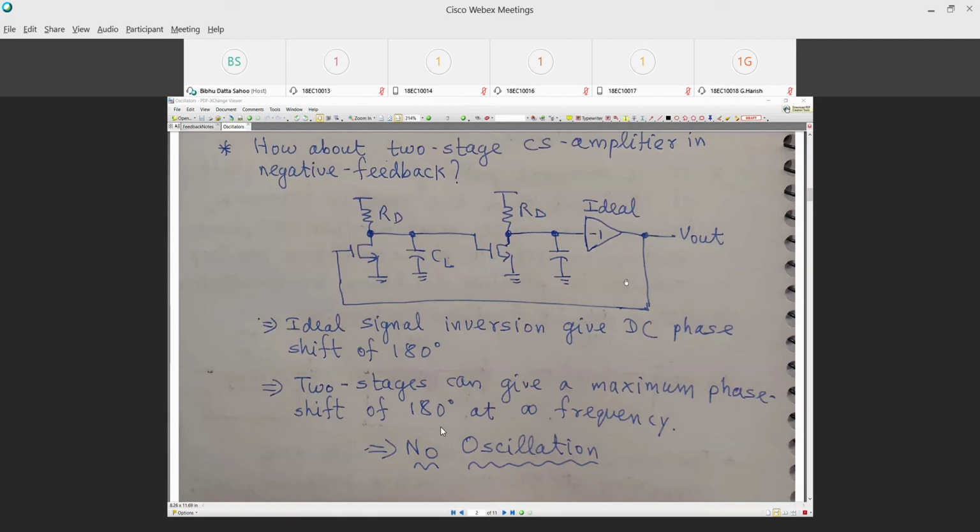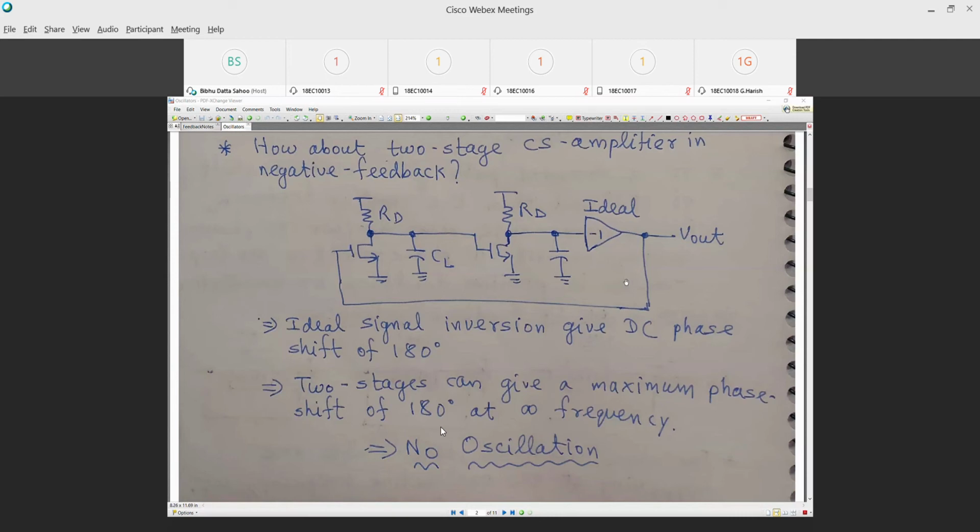Okay, great. Now there is another question. A three-stage amplifier with the maximum phase shift of 270 degrees. Yes. And there is a DC phase shift of how much? 180 degrees. So what is the total phase shift at infinite frequency? 450, right? A three-stage gives a maximum phase shift of 270 degrees at infinite frequency, so the total phase shift at infinite frequency is 450.